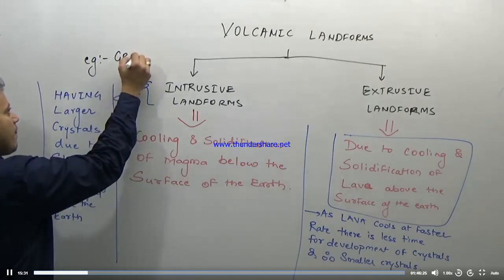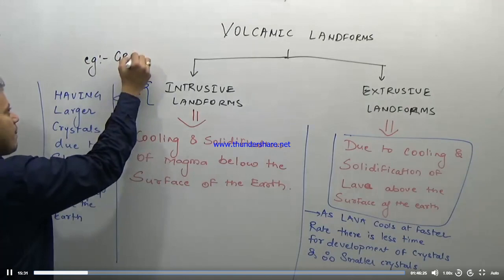Now the next question comes in terms of crystals. In terms of the crystals, which landform will be more crystalline? Plutonic landforms or hypabasal landforms? What do you know about the crystals? The deeper inside the surface of the earth, the more time because of more heat inside, so larger crystals. Based on this analogy, plutonic landforms will be having more crystals.